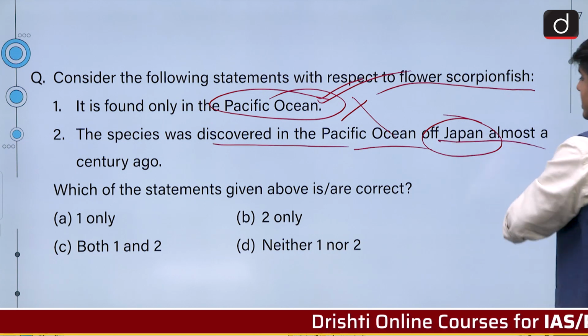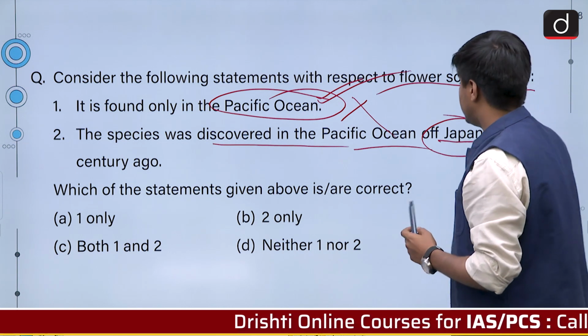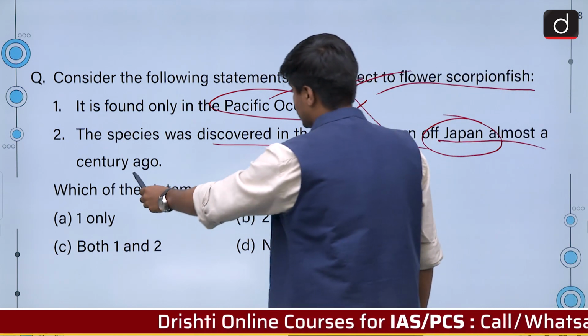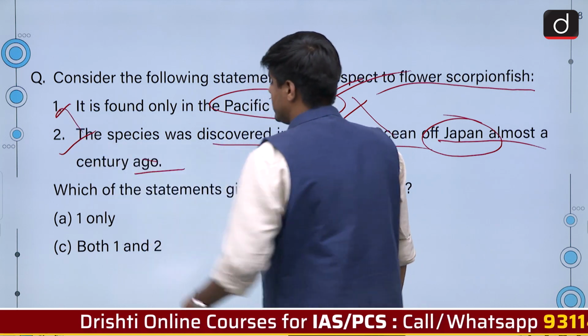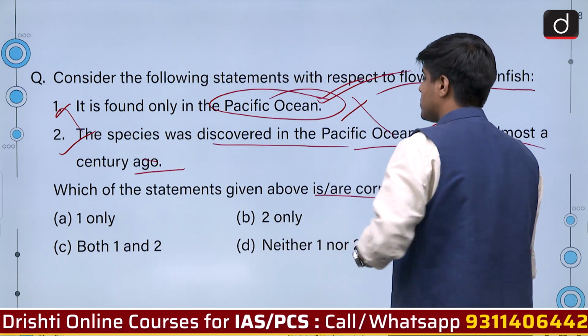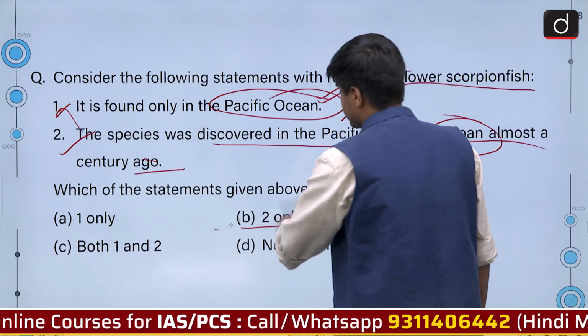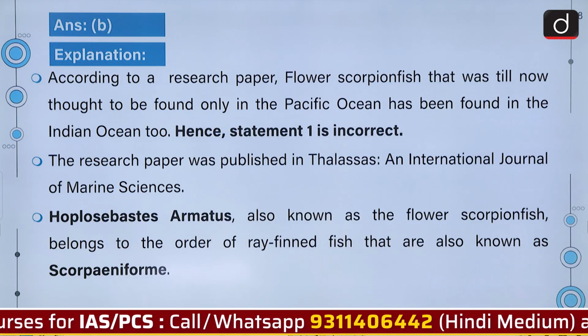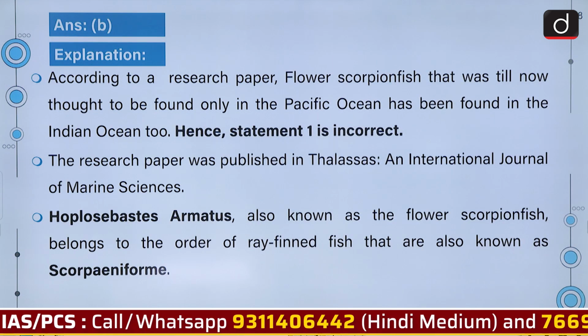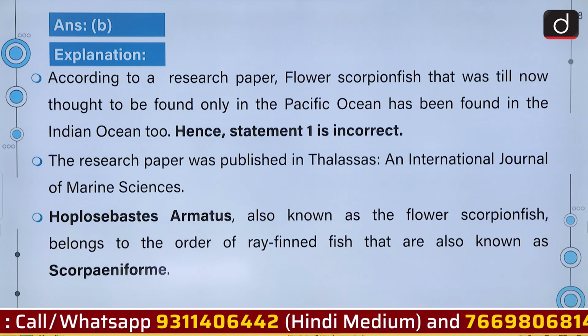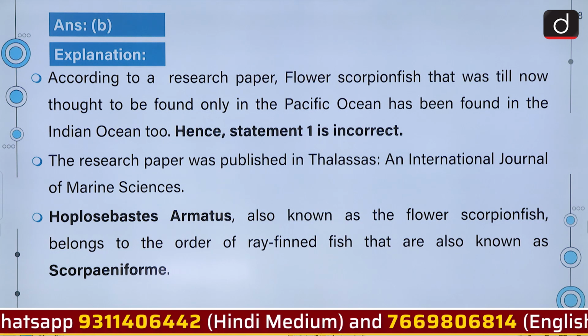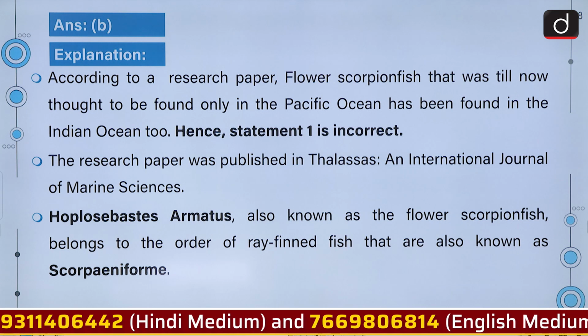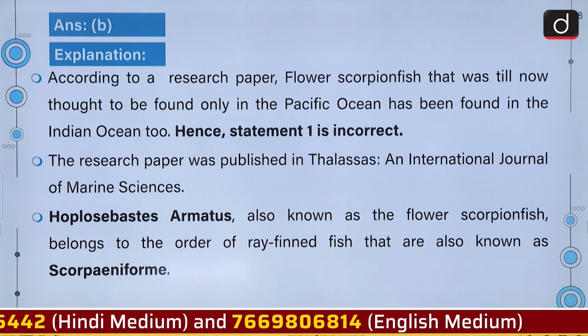So statement 2 is correct, that it was discovered off the coast of Japan almost a century ago, but statement 1 is not correct. We have to choose which of the statements are correct. So the answer would be option B. Let us have a look at the explanation. According to a research paper, flower scorpionfish that was till now thought to be found only in the Pacific Ocean has been found in the Indian Ocean too. Hence, statement 1 is incorrect.